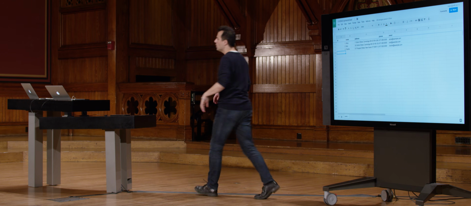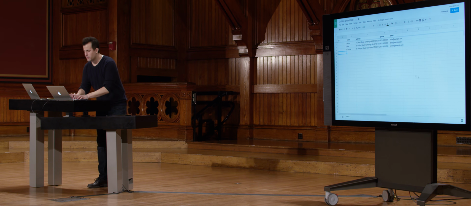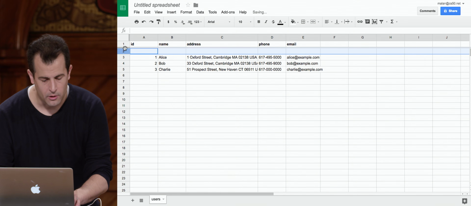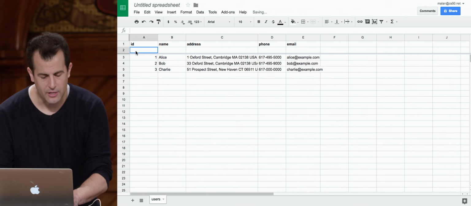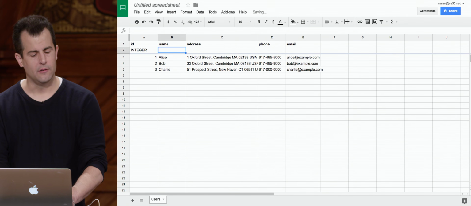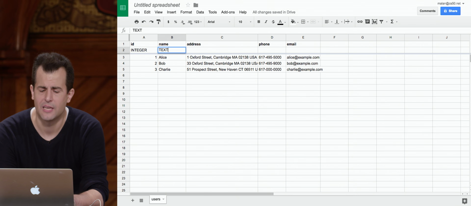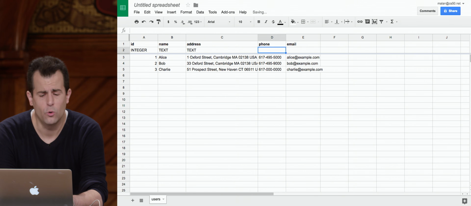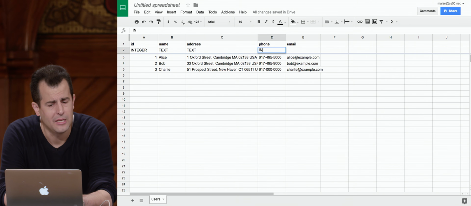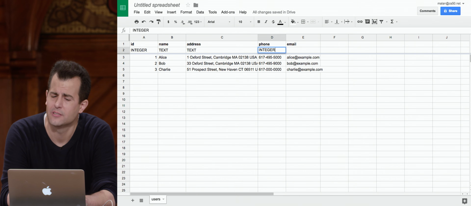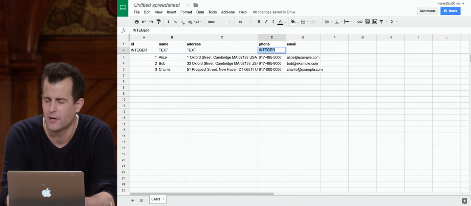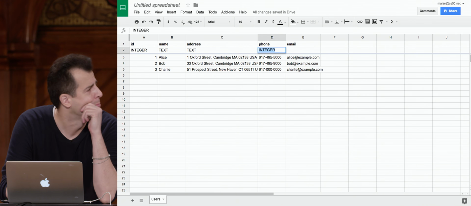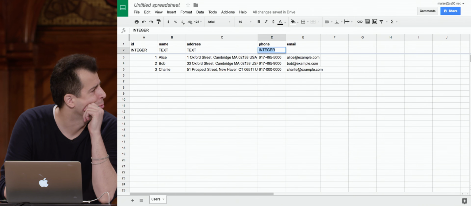So name. Let me go ahead and consider what the fields here should be. Well, just for the sake of discussion, let me annotate right on the screen here. It stands to reason that ID should be an integer. Name should probably be text. Address should probably be text. Phone, I mean, it could be an integer. It's definitely not a real. Numeric is not right because it could then become real somehow. But is integer right? I am a little worried here.